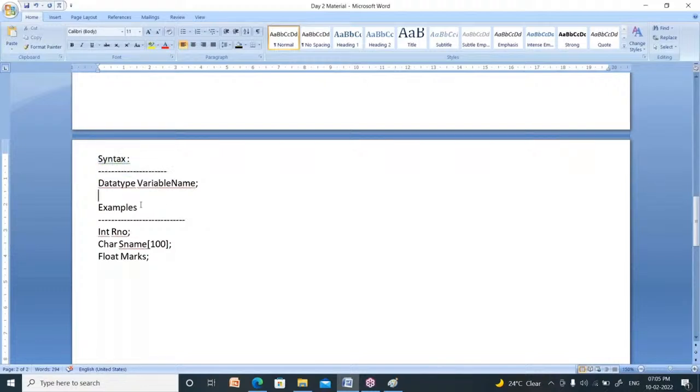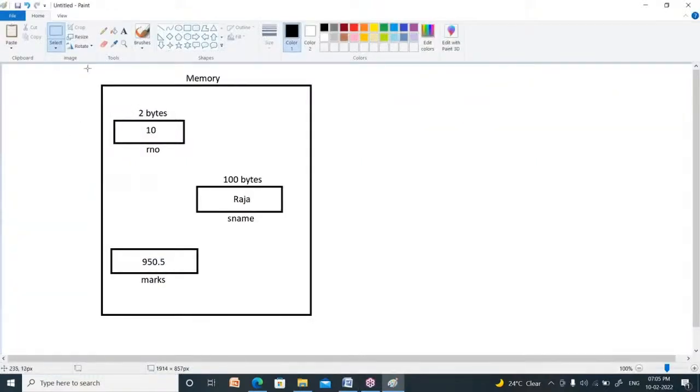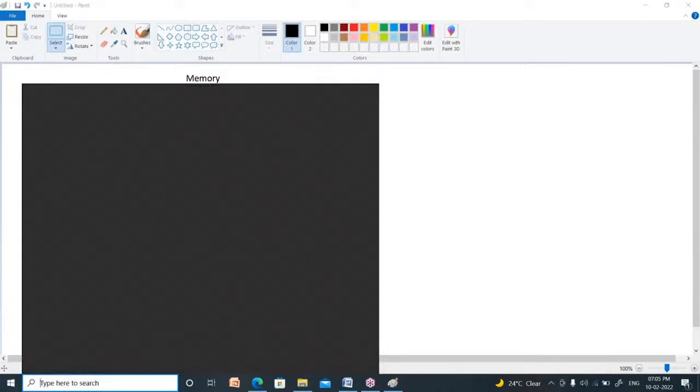It is the syntax: how to create a variable, by using data type as well as by using variable name. By representing these two, you can create a variable. These three are the examples. Whenever you write these 3 lines of code, you can create 3 variables inside the memory like this.